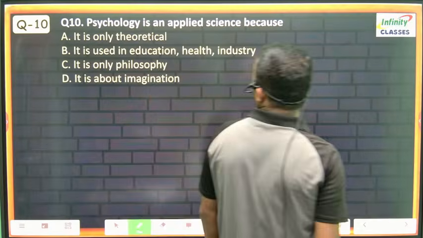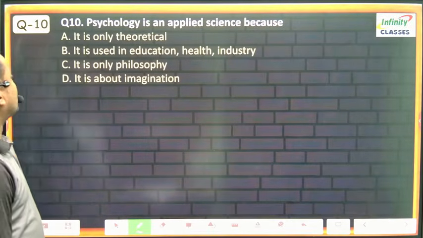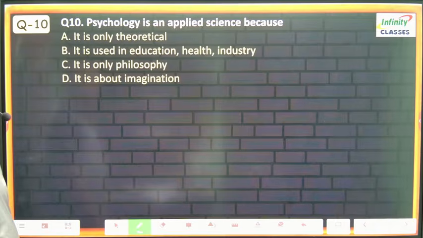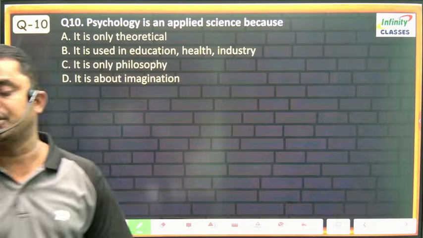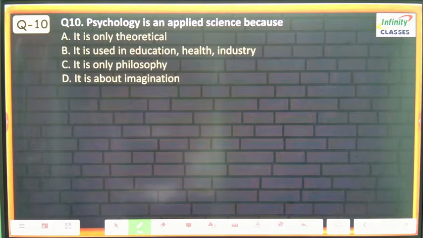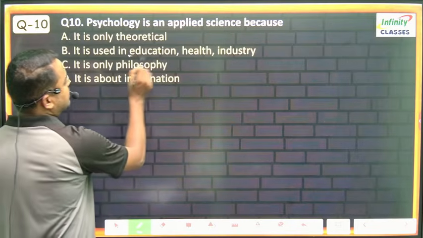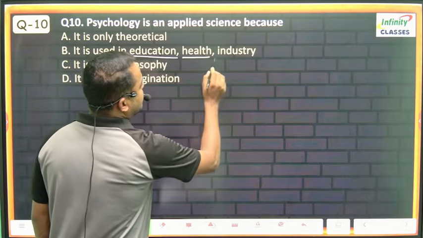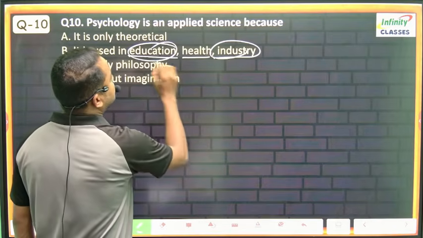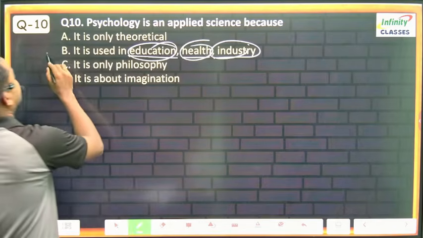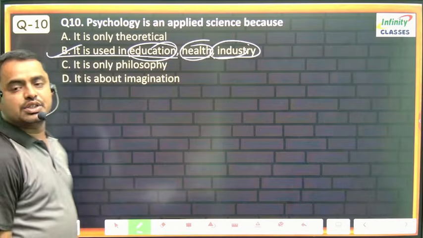So the next one, psychology is an applied science because it is only theoretical, it is used in education, health and industry, it is only philosophy, or it is about imagination. So which option is correct here? It is used in education, health and industry. So it is applied in education, health and industry. So the correct option is Option B here.